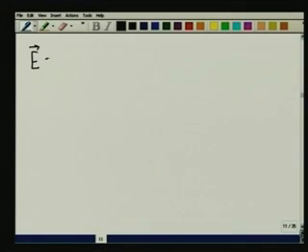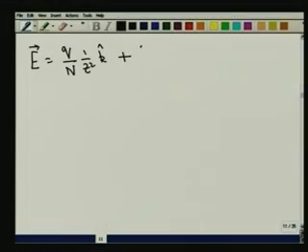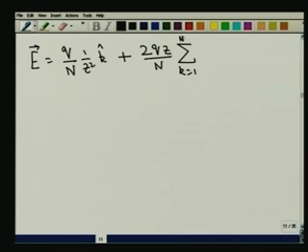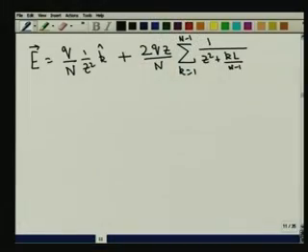In order to do that, let me analyze my expression. In order to analyze, I have to rewrite it. Let me rewrite that again. So my electric field is simply given by Q by n, 1 over z squared, into the unit vector k hat. Then I have 2Q z over n, sum over k equal to 1 up to n minus 1, of 1 over [z squared plus (k L over (n minus 1)) whole squared] to the power of 3 by 2, into unit vector k.